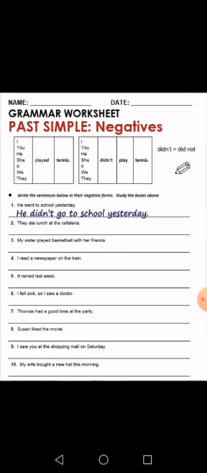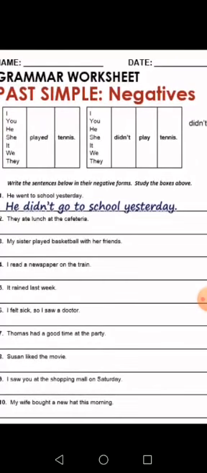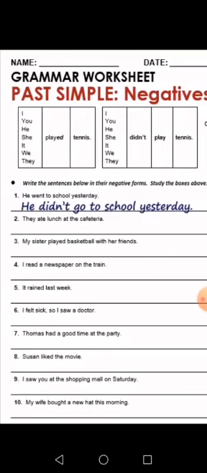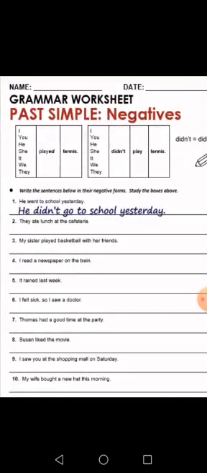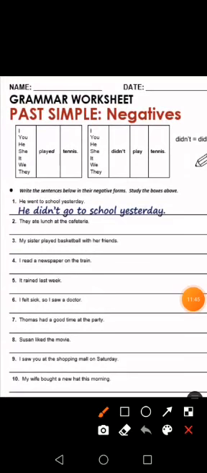Here you have to write the sentences in the negative form. You have to change it to be in the negative form. So here look. Here you have the subject, right? I, you, he, she, it, we, or they. So these are examples of subject.